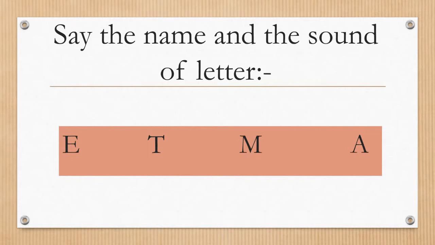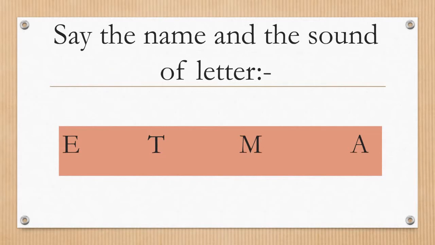So the first letter here is E, but capital letter E. The next letter is capital letter T. After that capital M. And the last is capital letter A. So the letters here are E, T, M and A, but in capital.